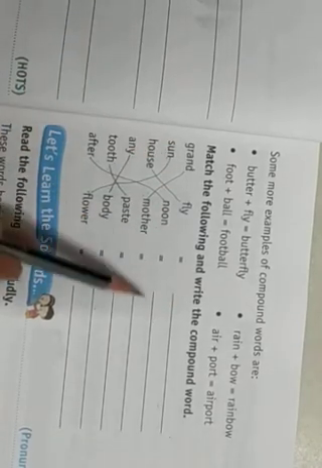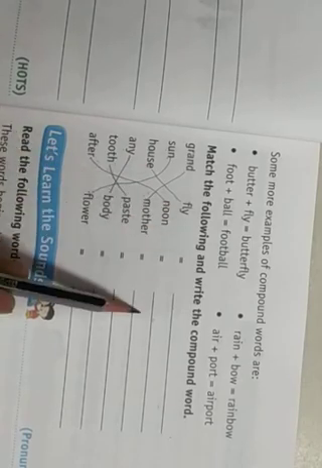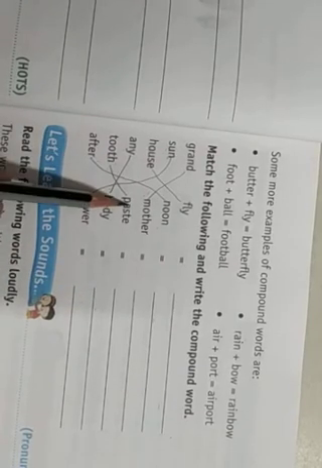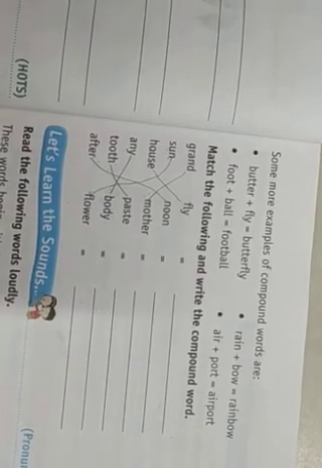Here you write grandmother, sunflower, housefly. Housefly you write here. Anybody, right here. Toothpaste, right here. Afternoon, right here. Okay. I will share the solved worksheets through WhatsApp.